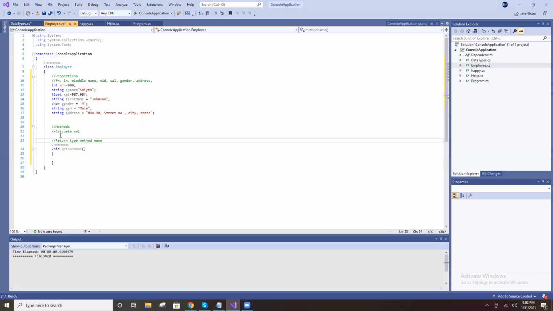So as of now, I put void as the return type, then the method name, open bracket and close bracket.